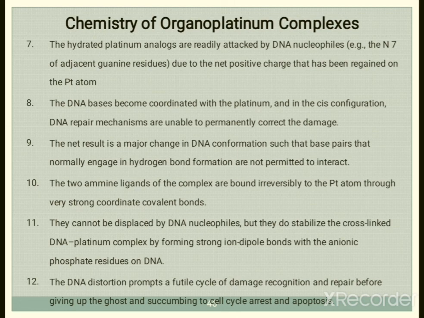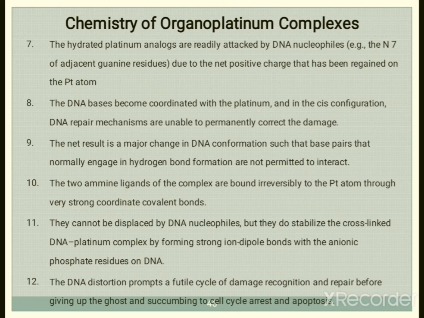The 2 amine ligands of the complex are bound irreversibly to the platinum atom through very strong coordinate covalent bonds. Whatever the 2 amine ligands on this platinum, they are bound irreversibly, and they cannot be displaced by DNA nucleophiles.